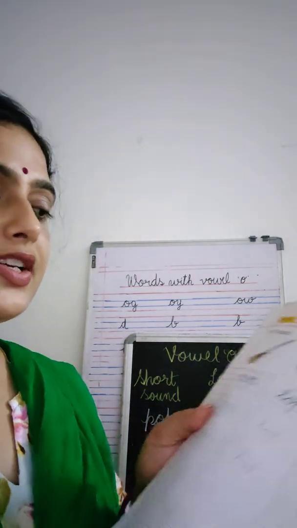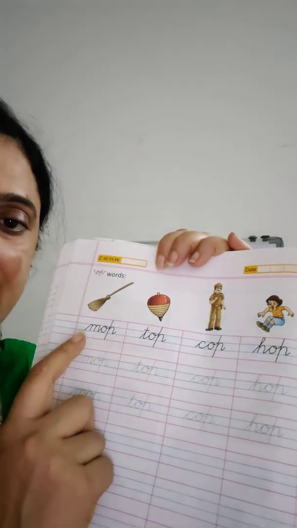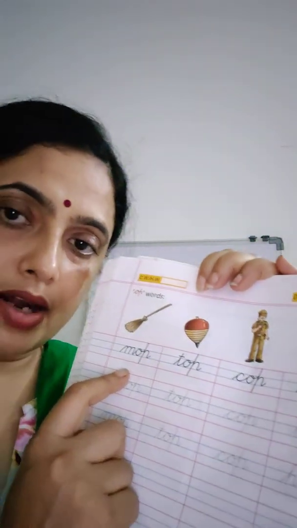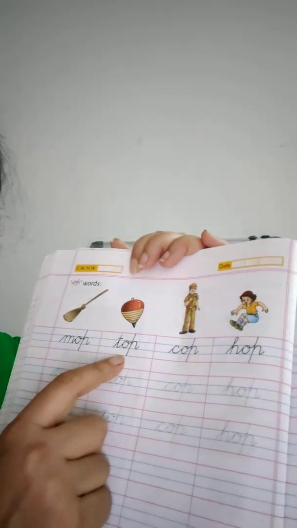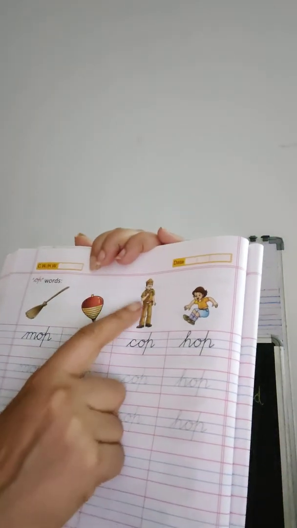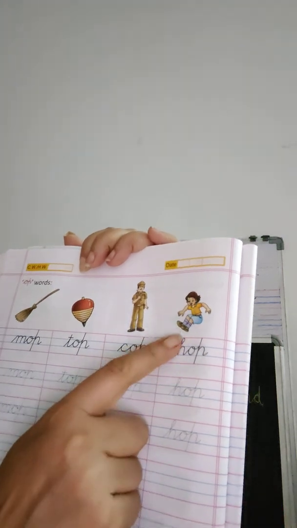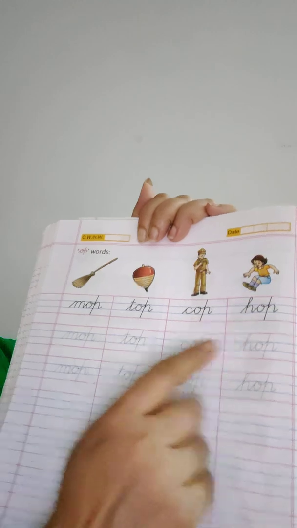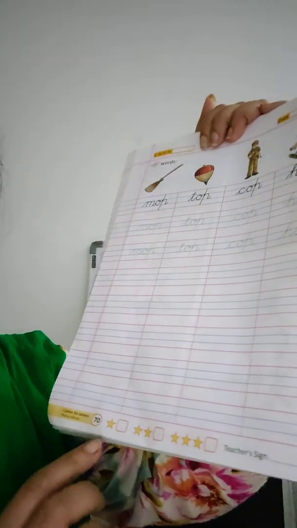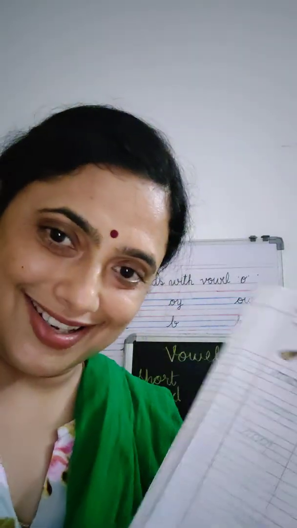So let's read the words first. Mop. Maid is mopping. Our helper is mopping the room. Top. Cop. He is cop. And hop. He is hopping. Okay. So read the word and then do page number 70 with beautiful handwriting.